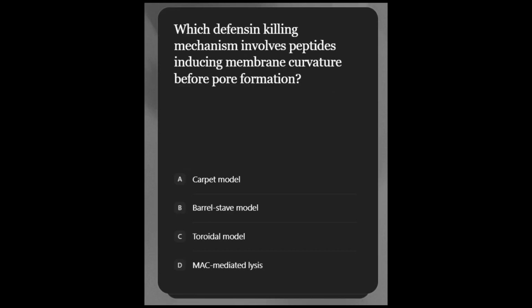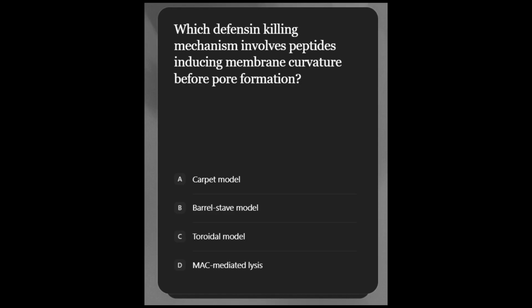CCR7 responds to CCL19 and CCL21, guiding dendritic cells to lymph nodes for antigen presentation. Without CCR7, naive T cells are not activated, which leads to impaired adaptive immunity.